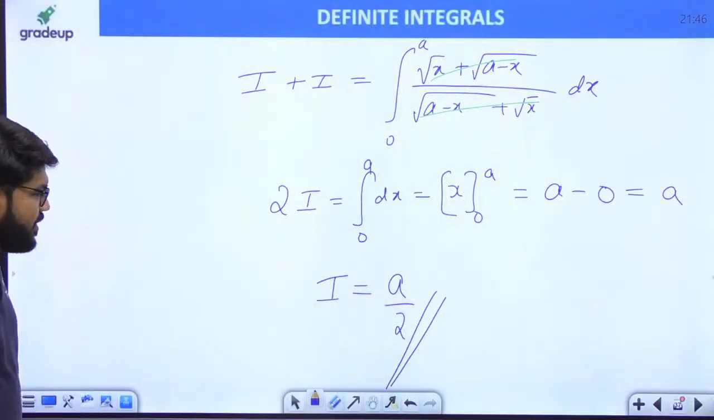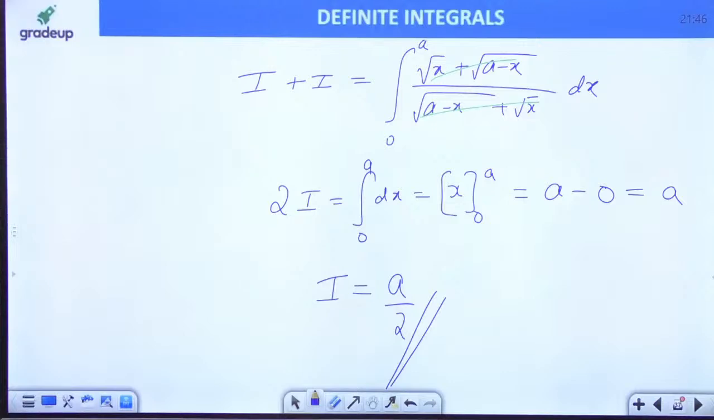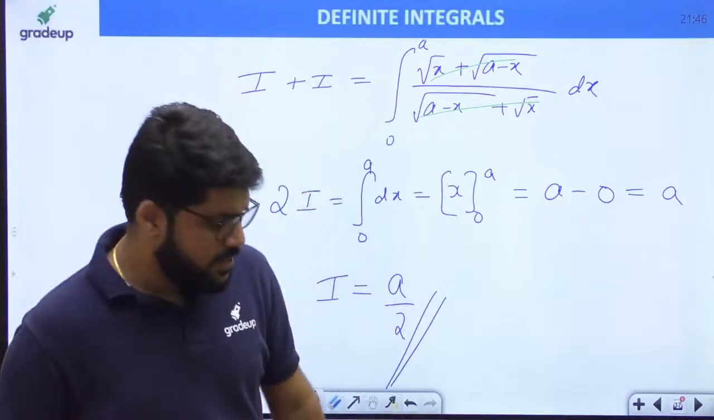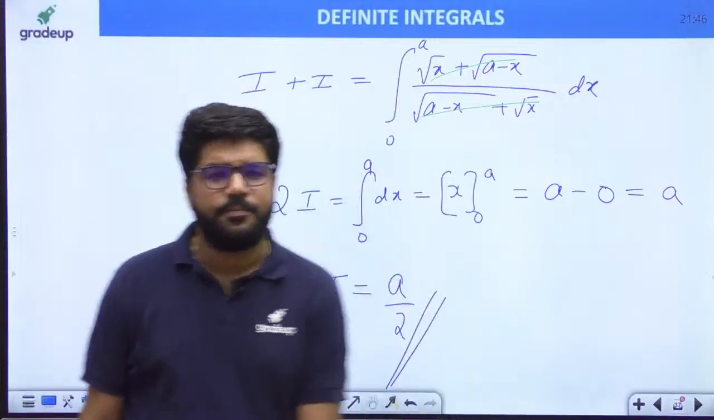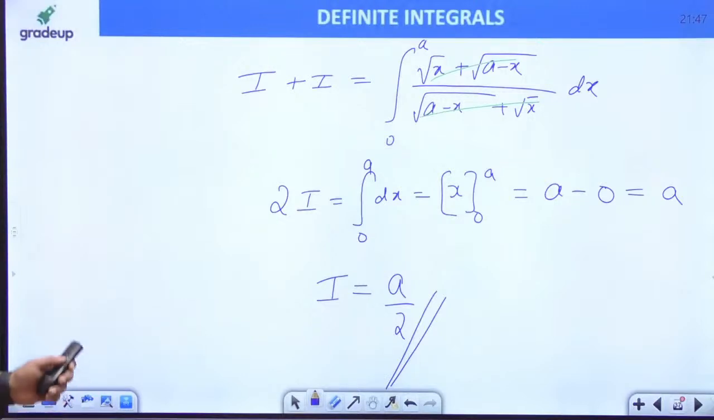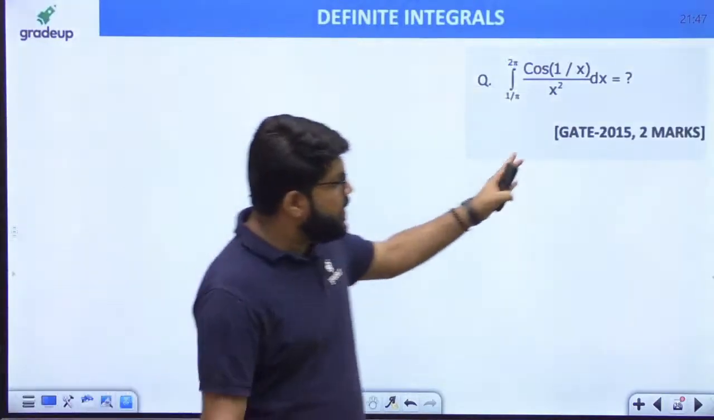So the integral is equal to a by 2. The value of the integral here is simply a by 2. Okay, guys, moving on to the next question. I think it's fine now. Let's take one more question here. It's a GATE 2 mark question.